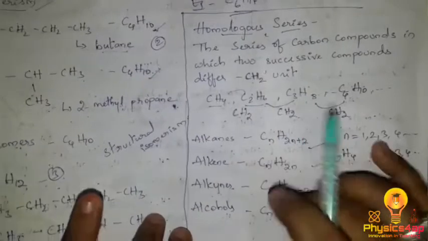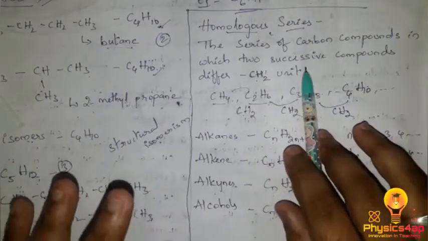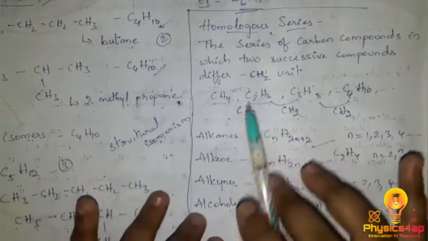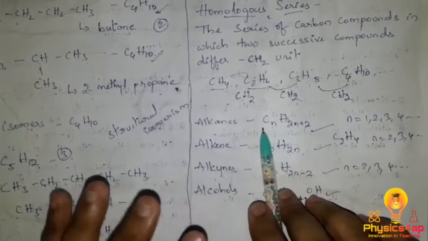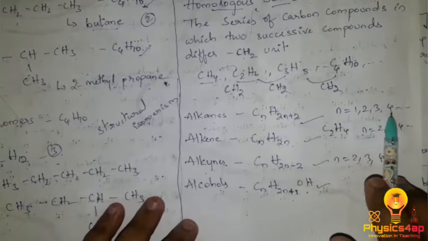In a homologous series, it is a series of carbon compounds in which two successive compounds have a difference of a CH2 unit. For alkanes, we can write the series with the formula CnH2n+2, where n equals 1, 2, 3, 4.